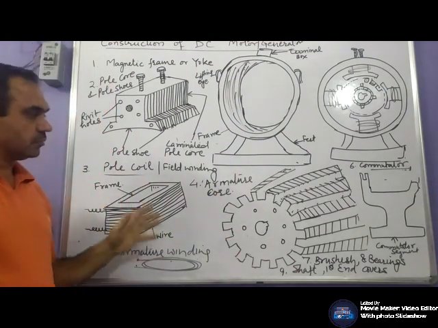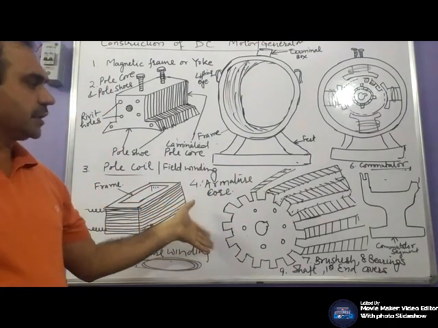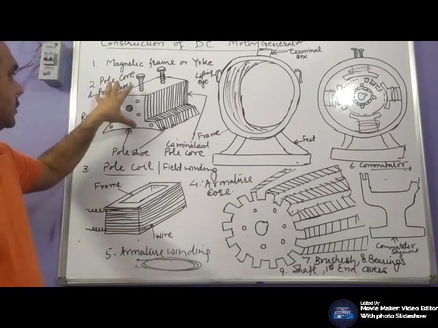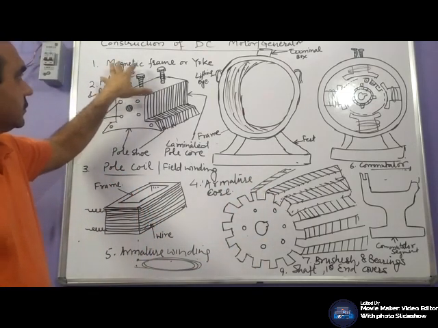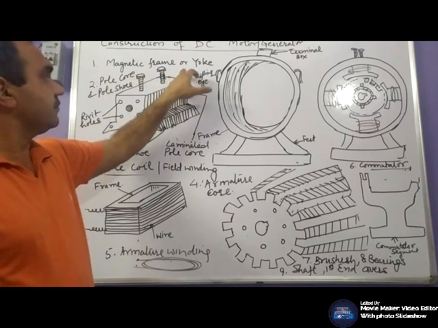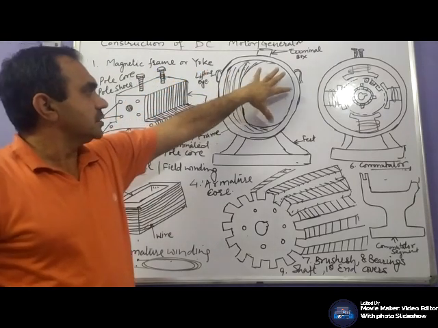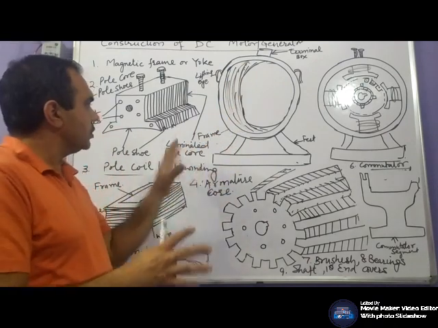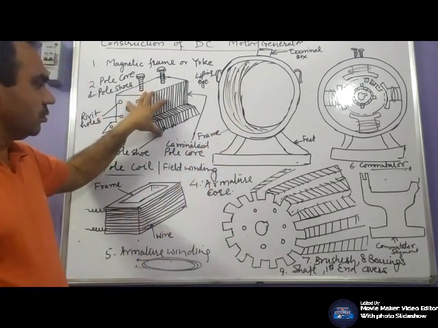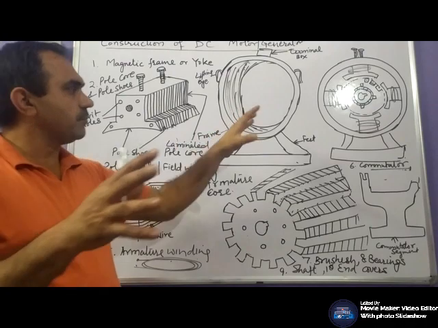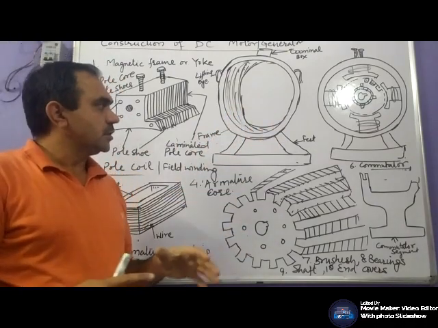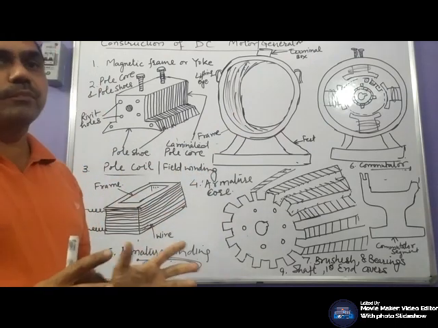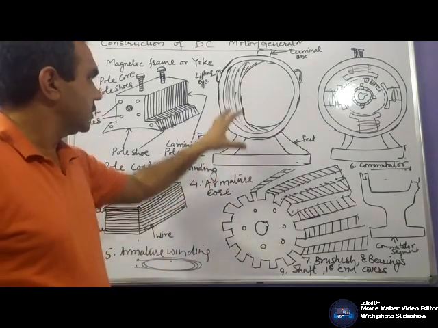Now the construction of DC motor or generator. Whether your machine is a motor or generator, your construction remains same. First part is magnetic frame or yoke. This is the outer part of the body which holds your core, winding, shaft, bearings, and the whole components of your machine.